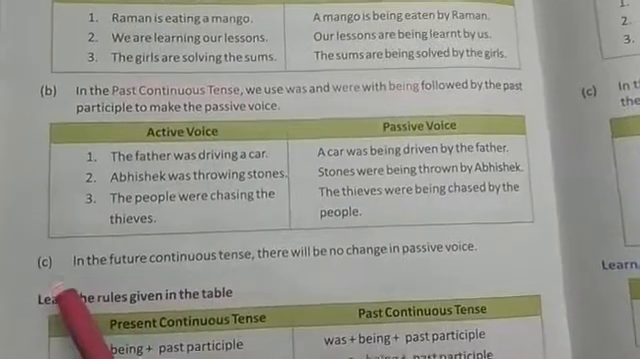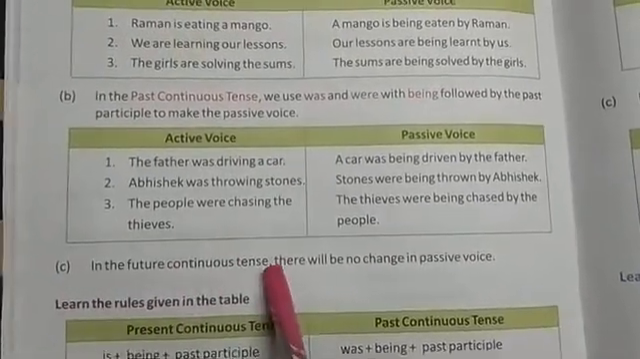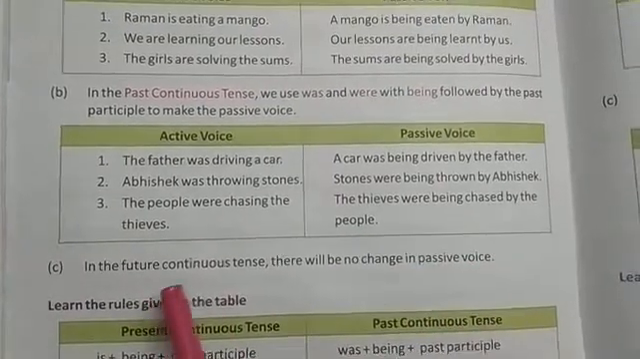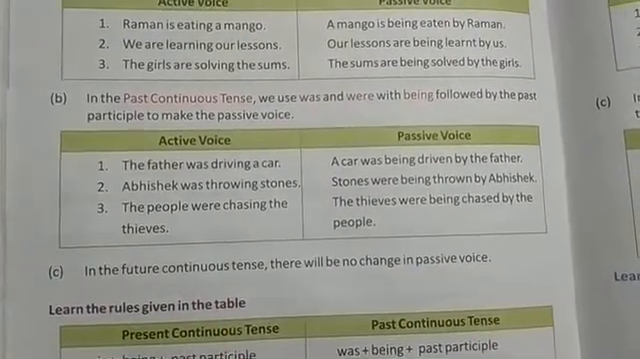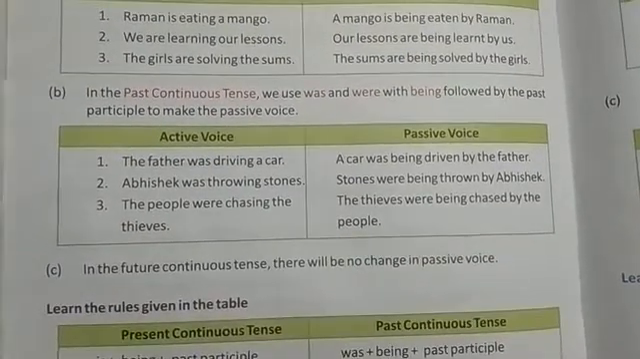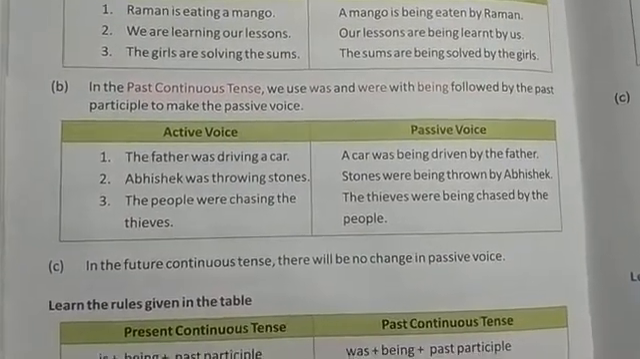So was or were plus being plus V3 is used in passive voice if the sentence is in past continuous tense. The third point says that in future continuous tense there will be no change in passive voice. If the active voice is in future continuous tense, there will be no changes done in passive voice. It will remain the same.